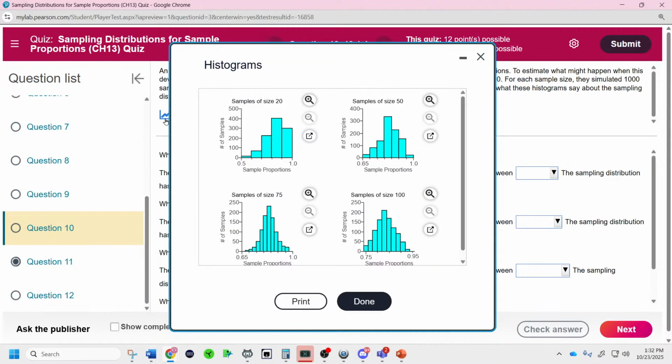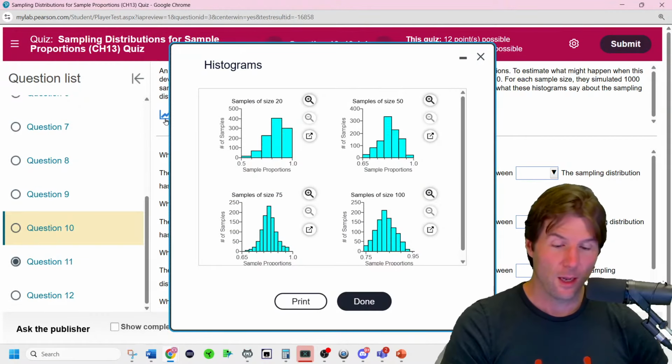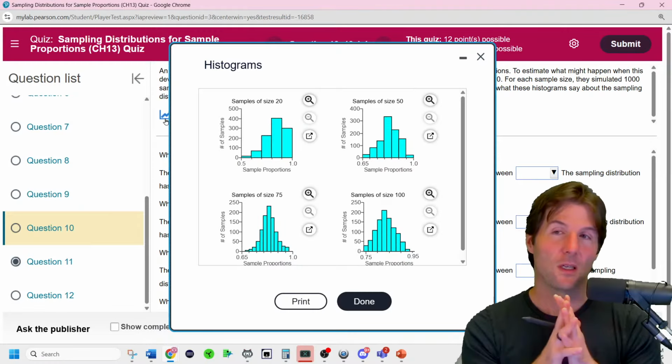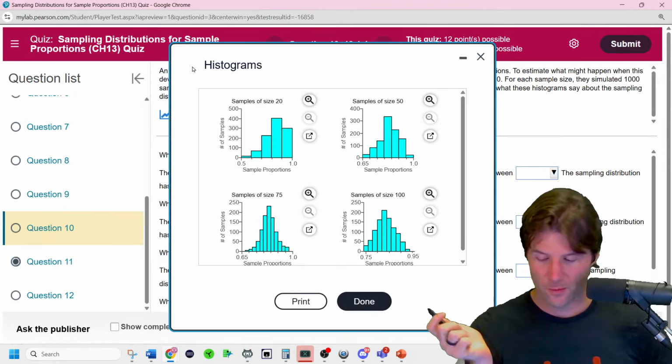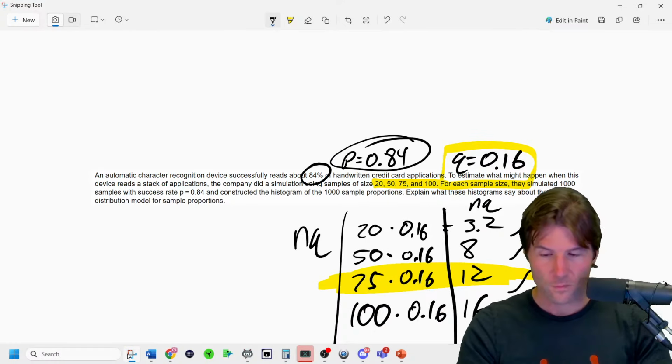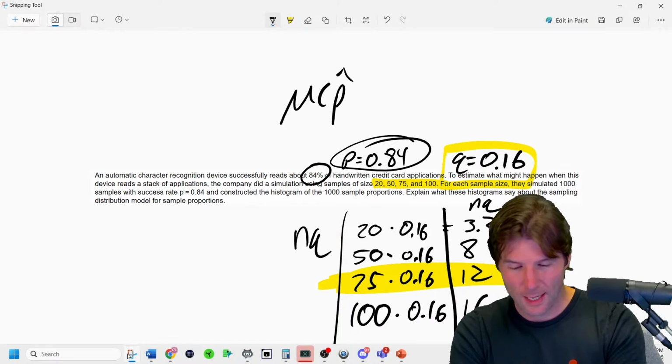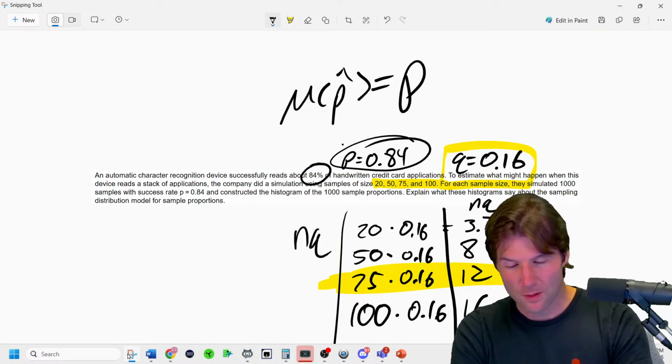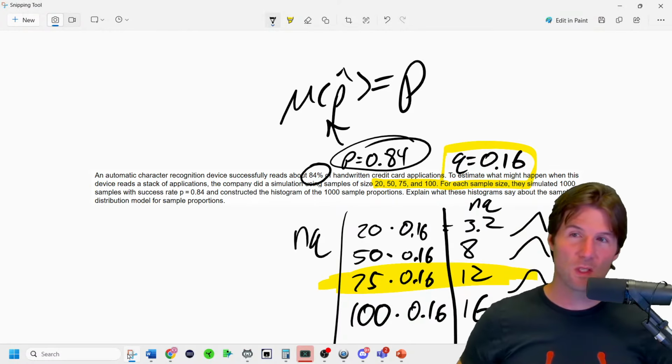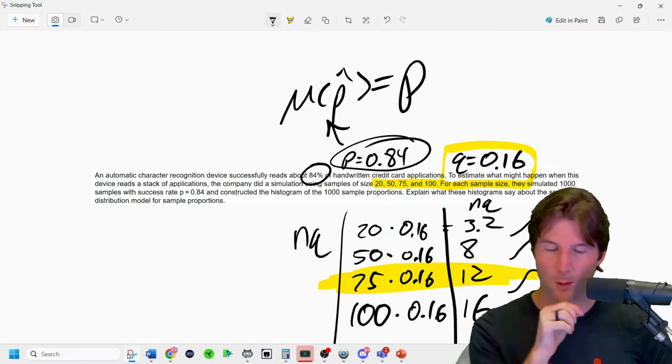The next one, where the mean is at, is a little tricky. The mean is usually contained, like, if you remember the formula, mu p hat equals p. So the center of the distribution should be around 0.84.